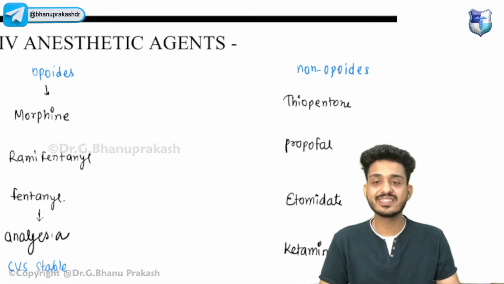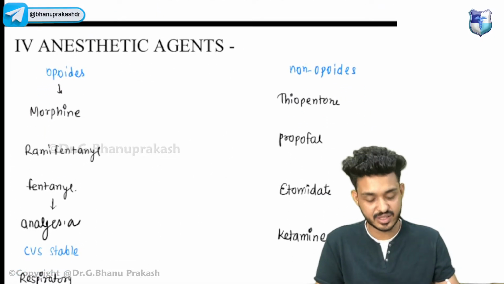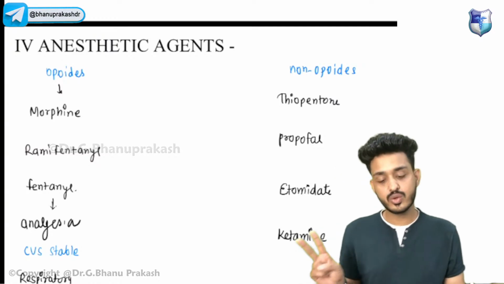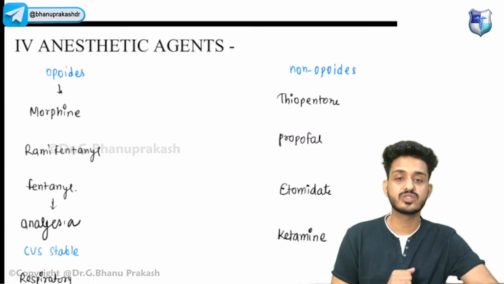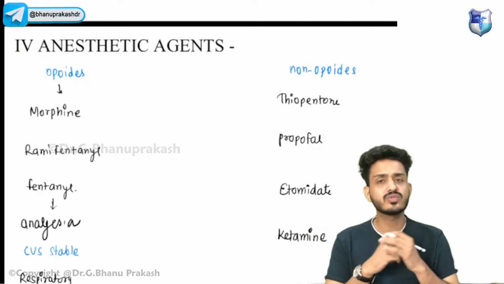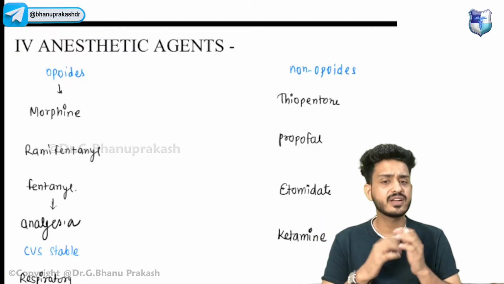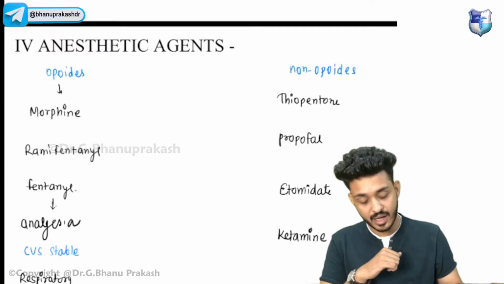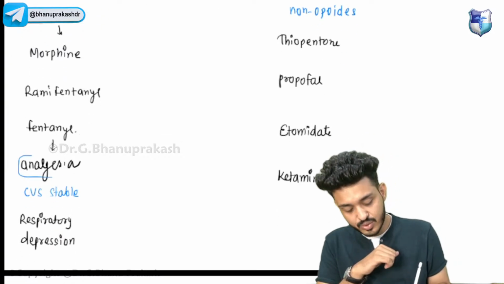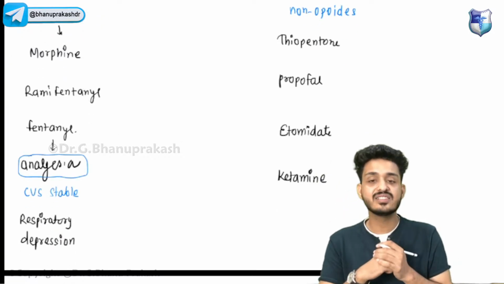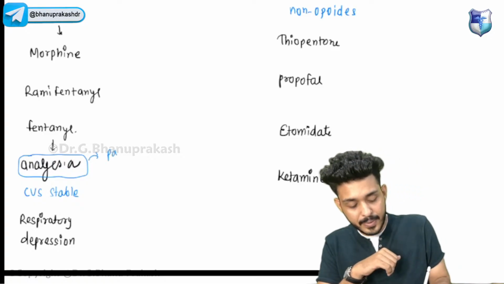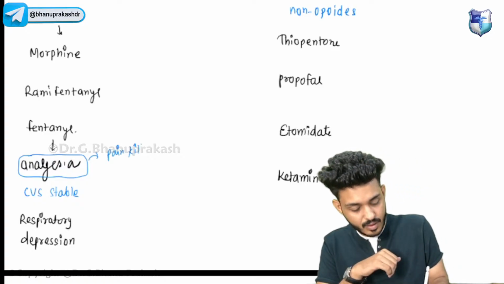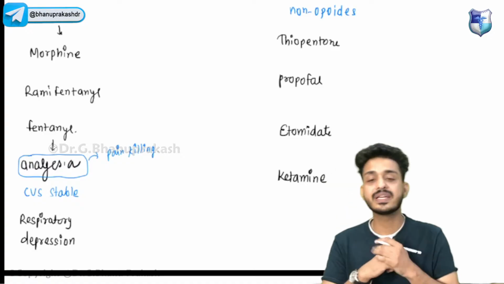Now we will be discussing the IV anesthetic agents. Remember what we have seen? We are having two classes. One is opioids, another one is non-opioids. So opioids will be having first one, that is your morphine. Second ones are remifentanil, sufentanil, alfentanil. Basically we are using these opioids for analgesia purposes. Analgesia means what? They will be utilized generally for the pain killing purpose.